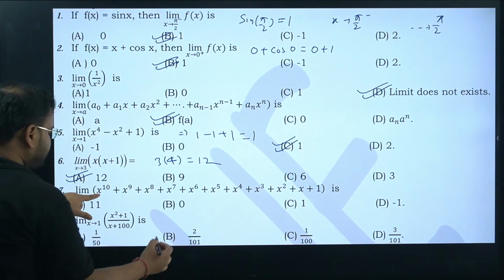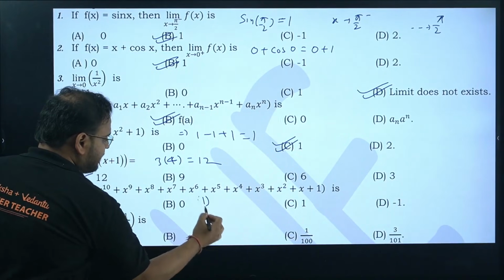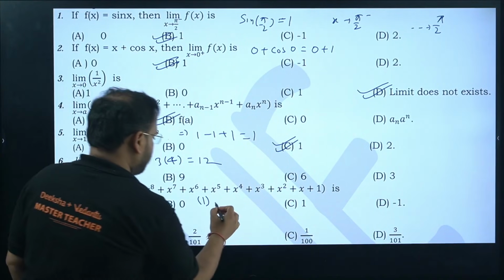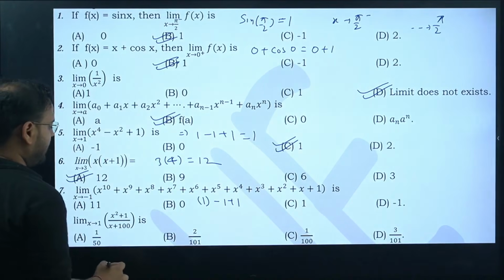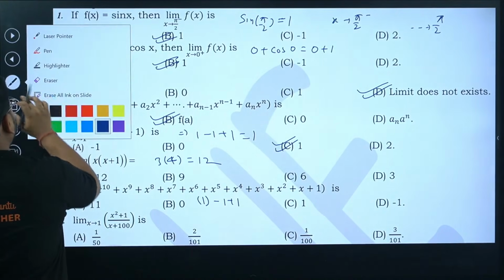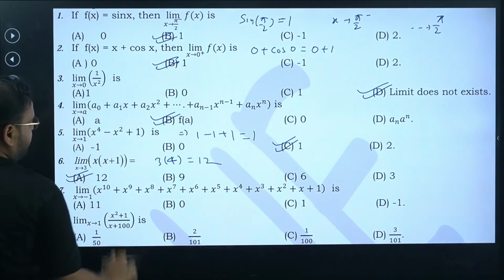Next. Limit x power 10, x power 9, x power 8 like this when x tends to minus 1. When it is power 10, it will become what? It will become plus. So you'll have plus 1 over here, plus 1, minus 1. For power 8, again it will become plus 1. Can I write it over here? One second. I'll write it in the empty space over here, down below.